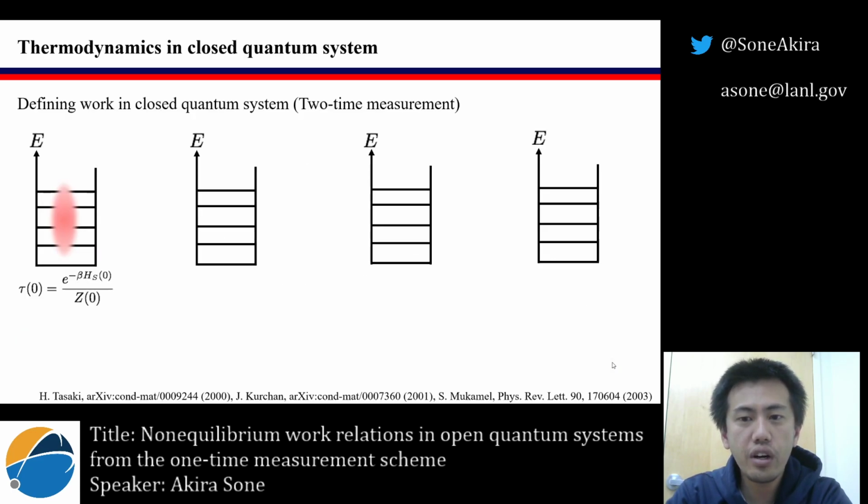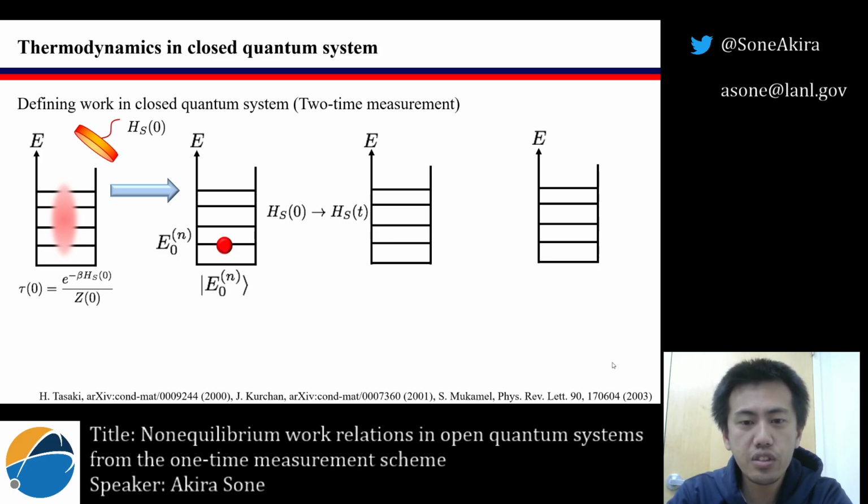Let us first review how to define the work in closed quantum systems. The conventional approach is to take the so-called two-time measurement scheme. We first prepare the initial state to be the Gibbs state and take the first measurement of the initial Hamiltonian on the system. Then the wave function collapses into a certain eigenstate of the initial Hamiltonian with a certain probability. Then we change the Hamiltonian.